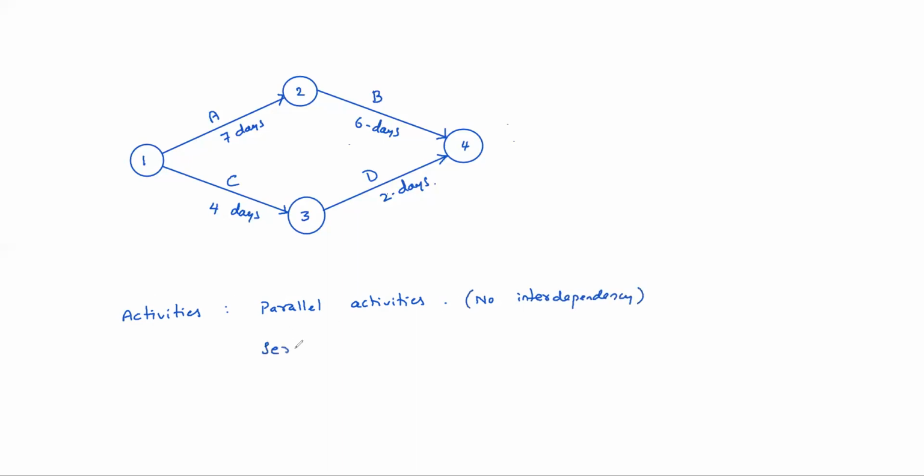Serial activities, where there is a dependency. So while drawing this network, some rules we need to follow, rules for a network.